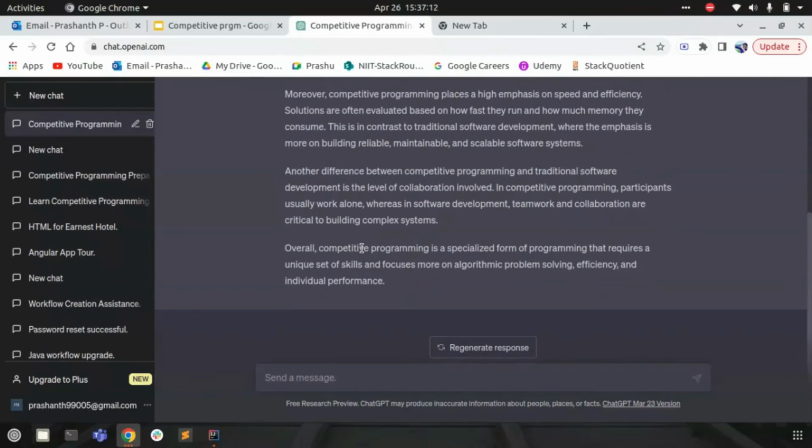Next, we know what competitive programming is and how it differs from traditional software development. Now, what is there with competitive programming in the industries? Let's ask ChatGPT itself to provide the answer. I'll just write the prompt saying how can.